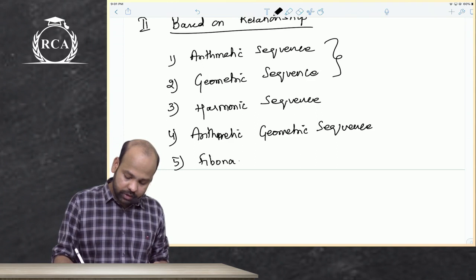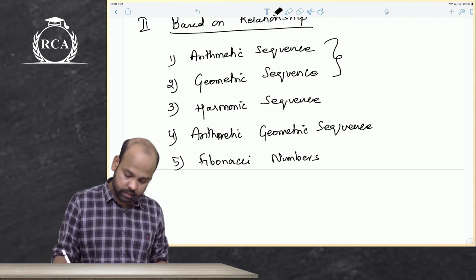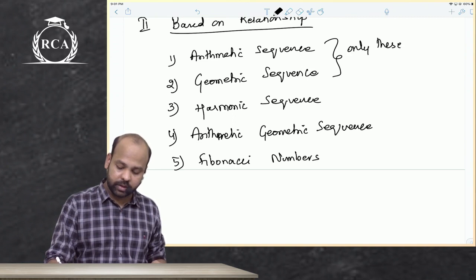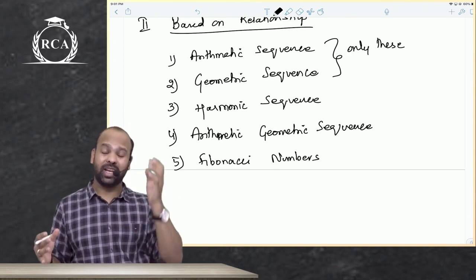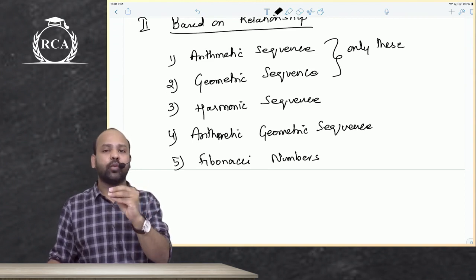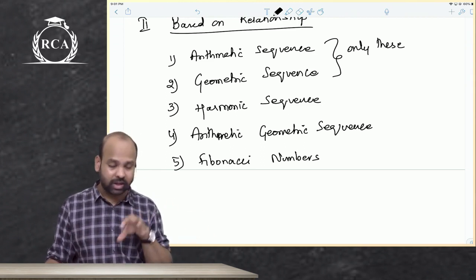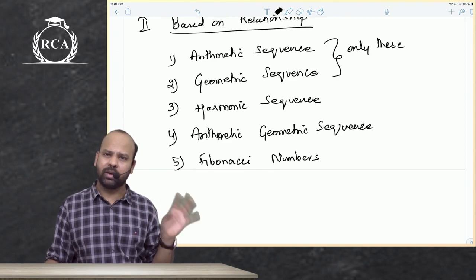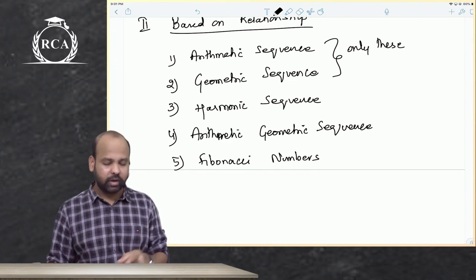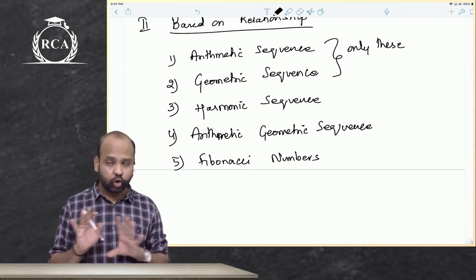And then we have Fibonacci numbers. Now, only these two are covered in the syllabus. Only arithmetic sequence and geometric sequence form part of our syllabus. We will be learning a little about harmonic sequence or harmonic mean, guys, as a part of statistics, not as a part of this chapter. Harmonic progression or harmonic mean will come later as a part of statistics. We will not be learning about arithmetic geometric sequence and Fibonacci sequences as such. We do not have that as a part of our syllabus.